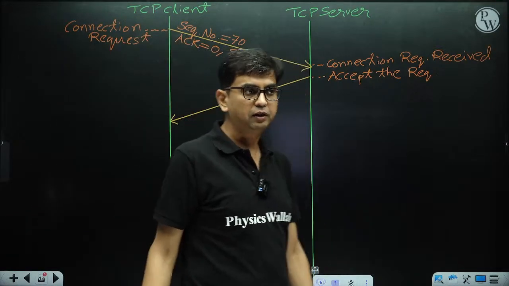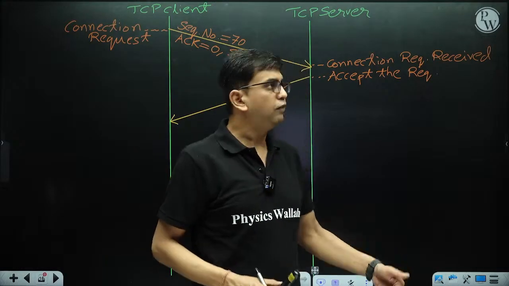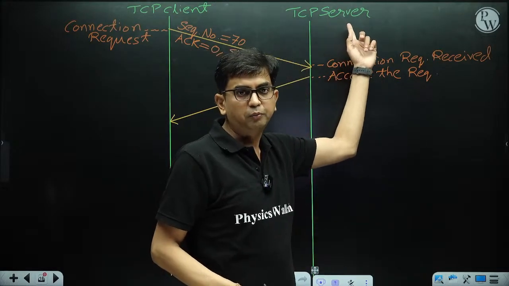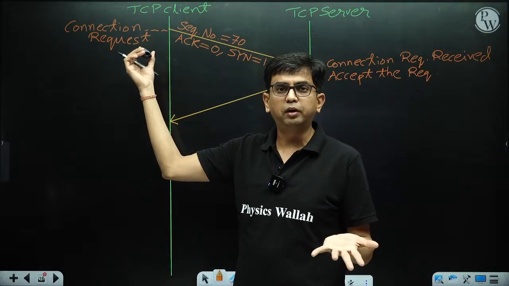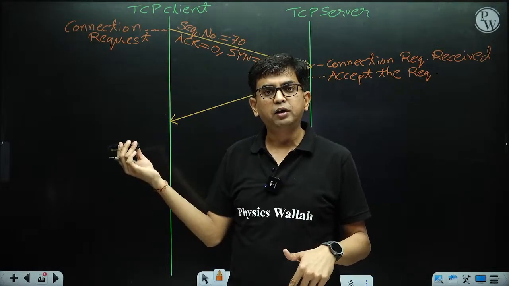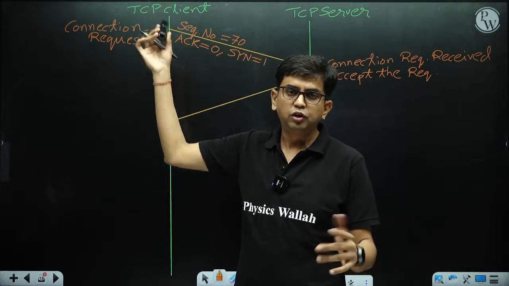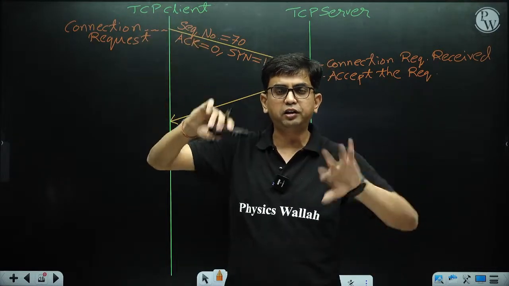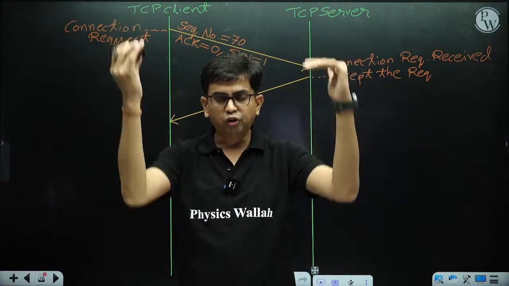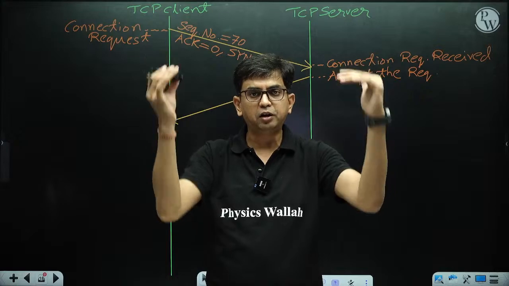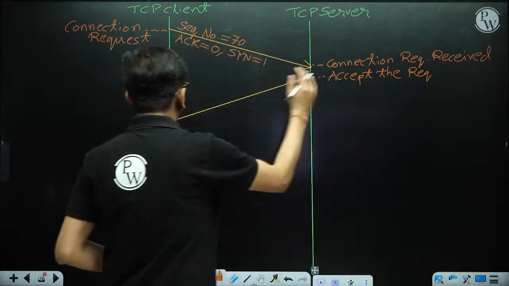In that segment, the source port number and destination port number are there. Definitely the server process port number is the source port number, and the client process port number is the destination port number. How to get the client process port number? Obviously, in the received segment, the source port number is the client port number. So the source becomes destination and destination becomes source in the reply. Source port number becomes destination port number, and destination port number becomes source port number. So the port numbers are exchanged. Then it gives the reply.